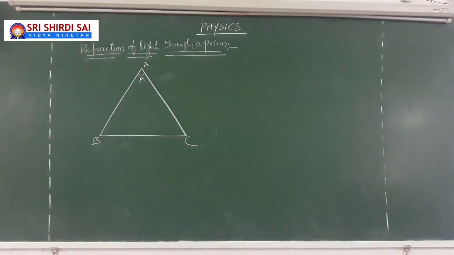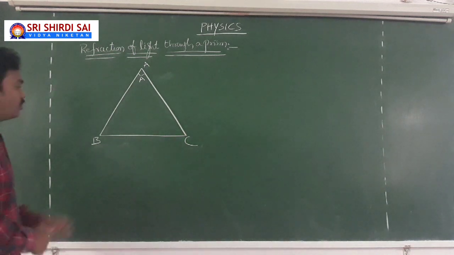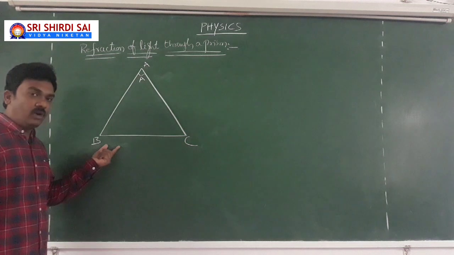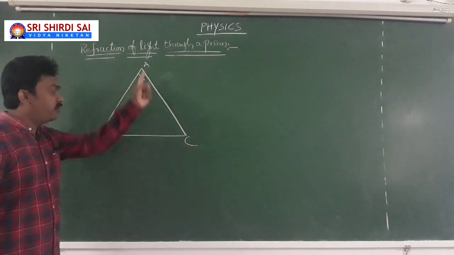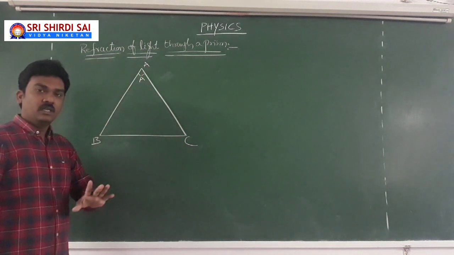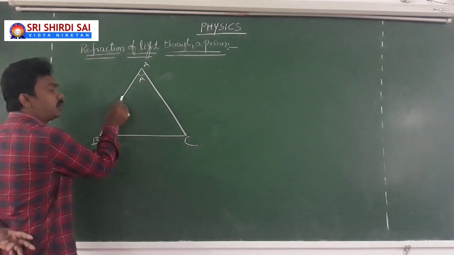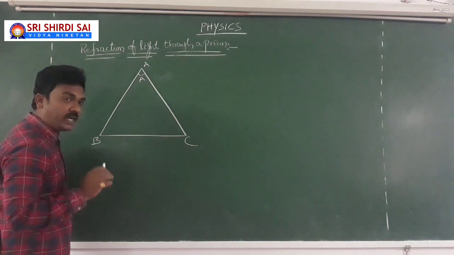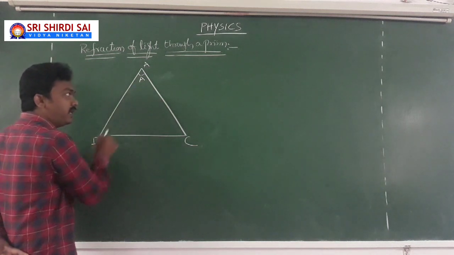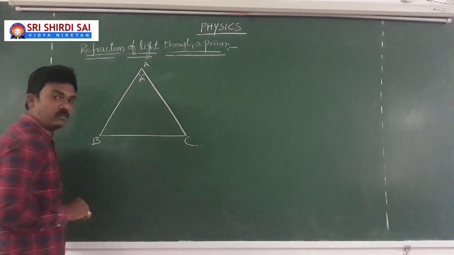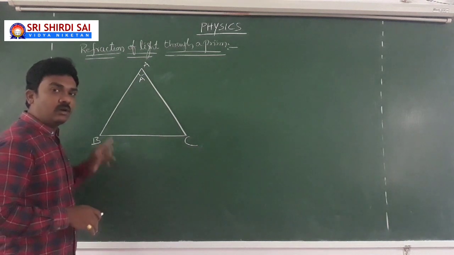So now our topic is refraction of light through a prism. You are going to see the front view of the prism. A, B, C is our front view of the prism. Then the angle between the two refracting faces. What are the two refracting faces? One is AB, another one is AC. You can look into the earlier figure.